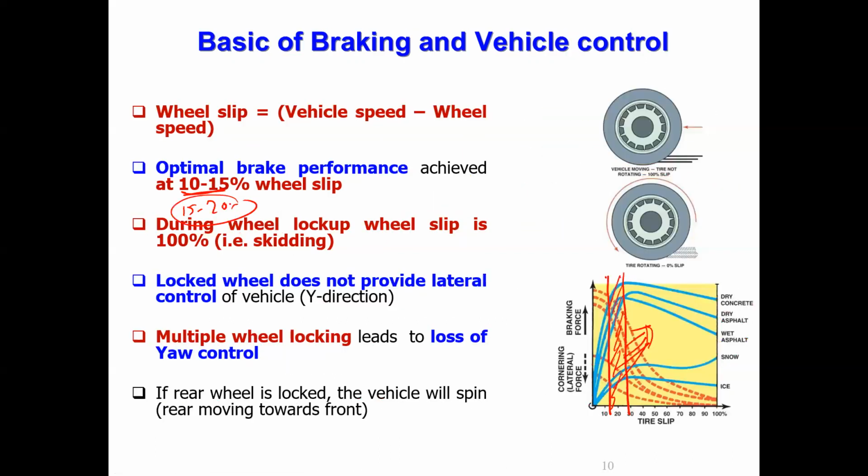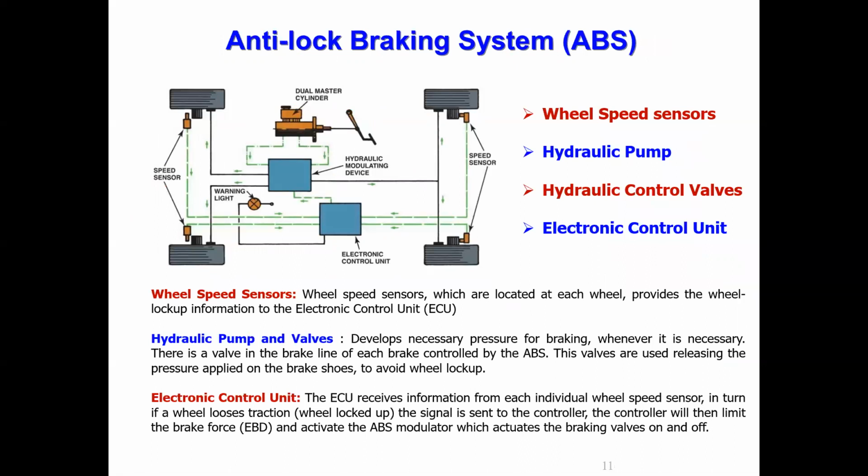So what is the job of the ABS system? The ABS system, irrespective of road condition, always tries to maintain wheel slip around this value, say 10 to 20%, 25%, so that the vehicle has the maximum braking force and can be stopped without slipping. Okay. The ABS system, as I already told you, consists of wheel speed sensor, hydraulic pump, hydraulic control valve, and electronic control unit, because most ABS systems use a hydraulic braking system.